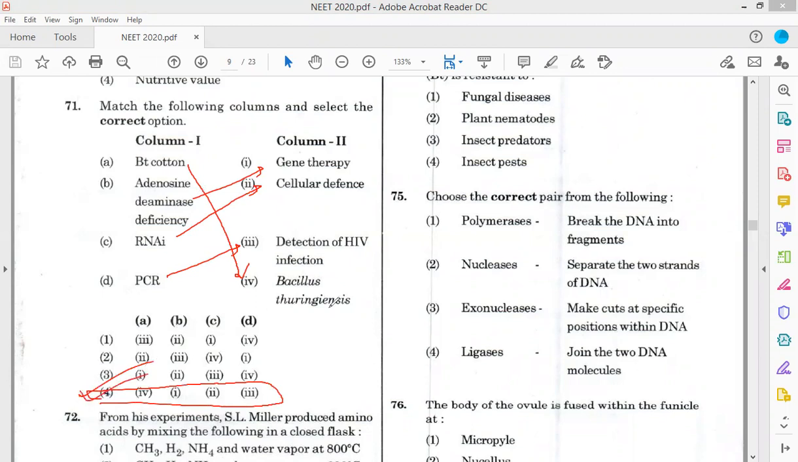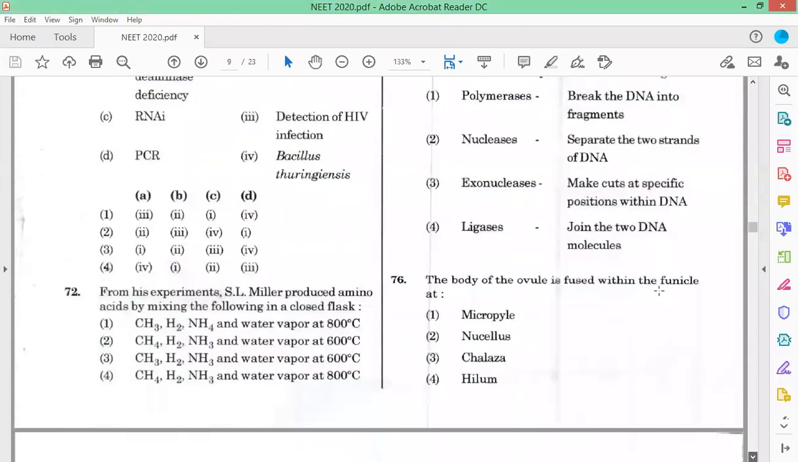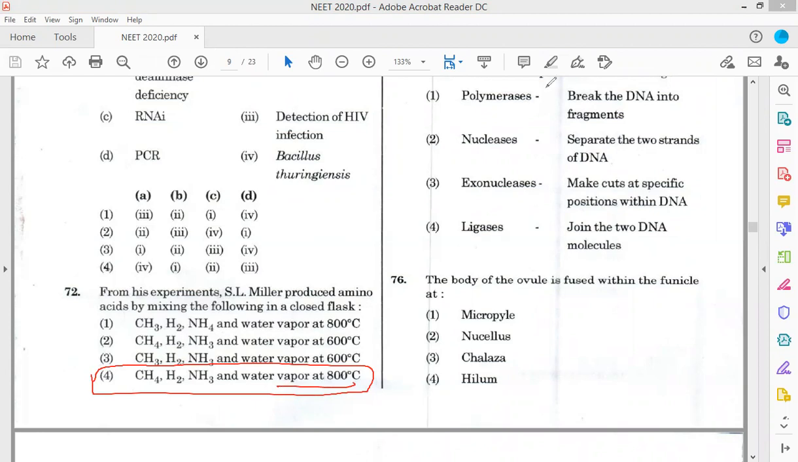Now coming to question number 72. In his experiment, Miller produced amino acids by mixing the following in a closed flask. Option 4 is the correct answer: methane, hydrogen, ammonia and water vapor at 800 degrees Celsius. So, option 4.